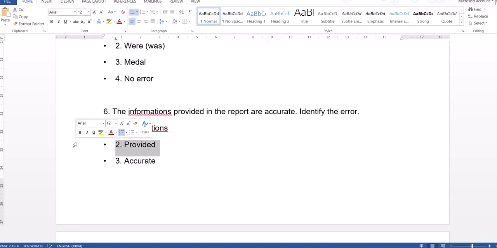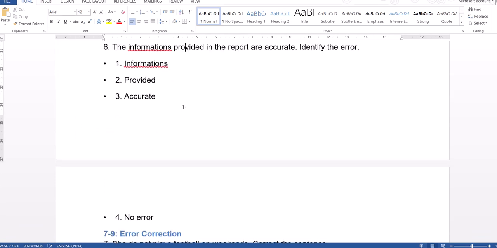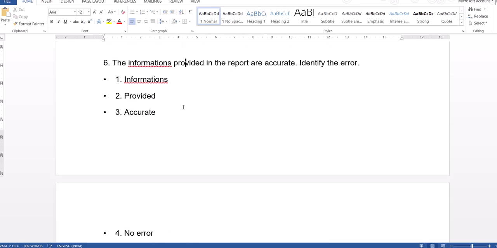Next we have: the information provided in the report are accurate. Identify the error. As we know, you should remember this. We should never say informations. We should always say information.